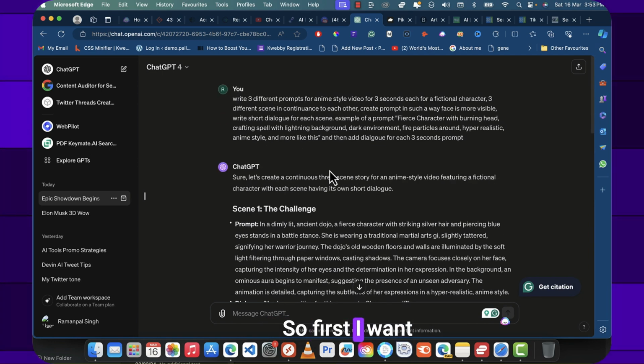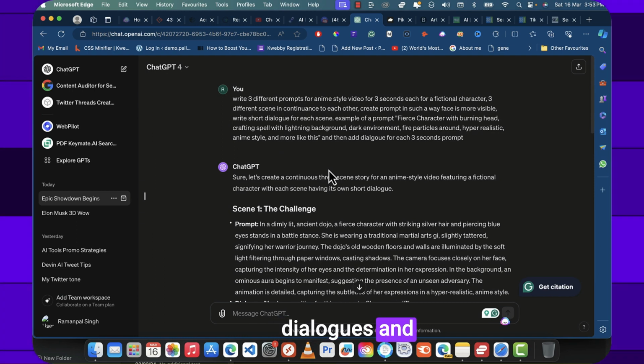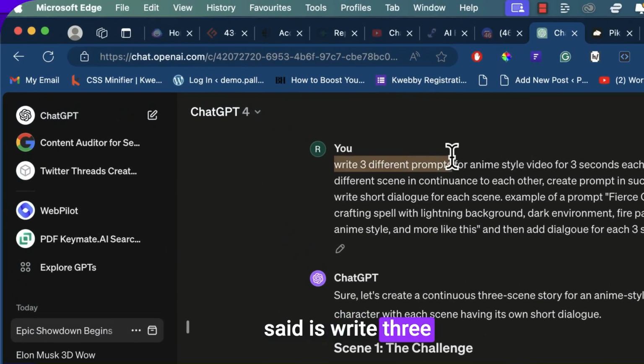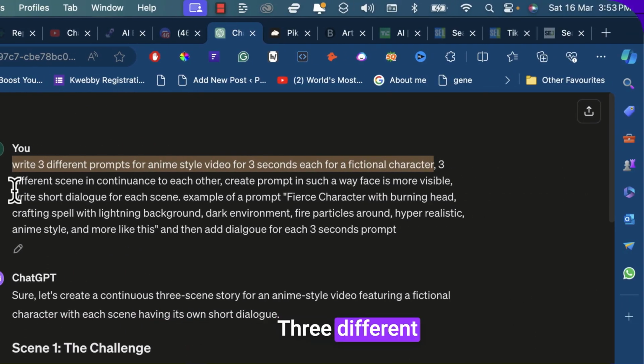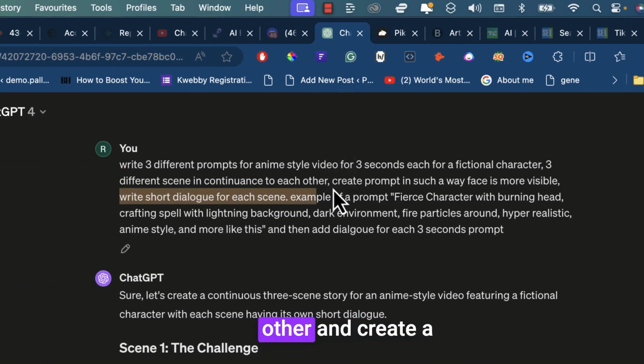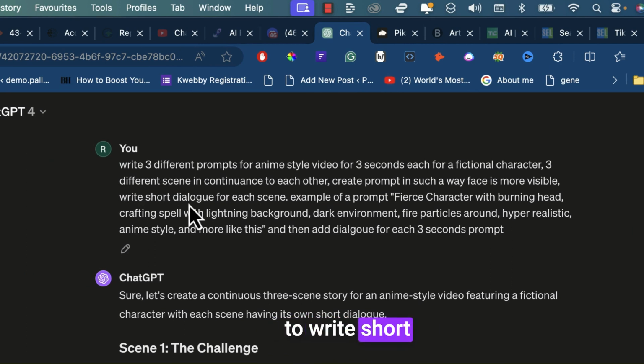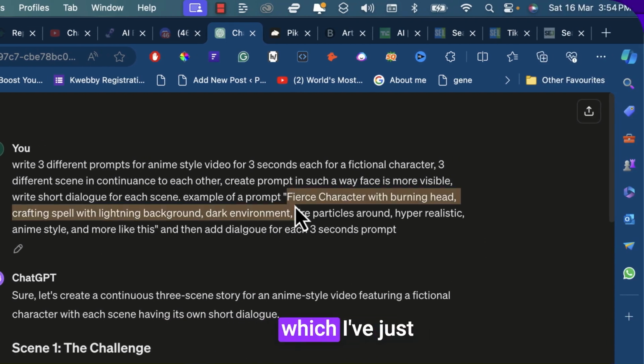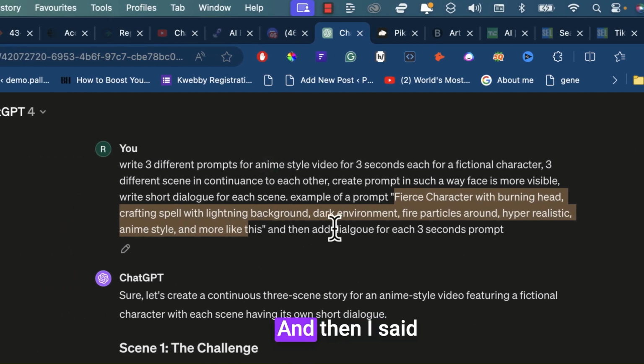First I want to finalize my dialogue and the prompt, so I will be taking the help of ChatGPT. What I have said is: write 3 different prompts for an anime style video, 3 seconds each, for a fictional character, with 3 different scenes continuous to each other, and create the prompt in such a way that the face is more visible, because the face should be visible to make a lip sync video. Then I told it to write short dialogues for each scene. Then I provided an example, just a vague example which I created on my own, and then asked it to add dialogue for each 3 second prompt.